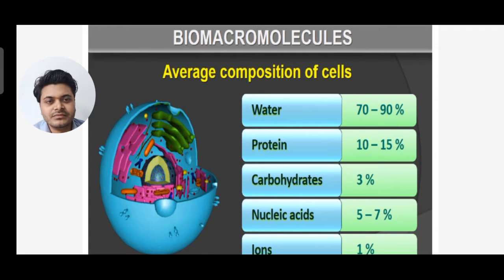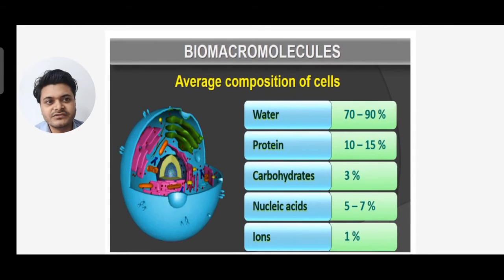Now, the average composition of a cell: we can find water 70 to 90%, proteins 10 to 15%, carbohydrates 3%, nucleic acid 5 to 7%, and ions 1%. So these are the compositions of carbohydrate, protein, water, nucleic acid and ions present in a cell. Today's topic is proteins, which are 10 to 15% of a cell.